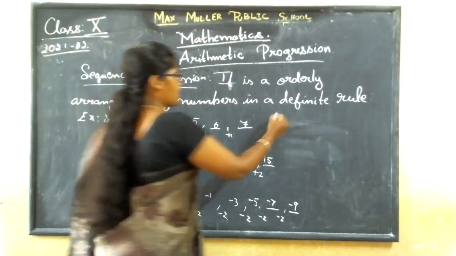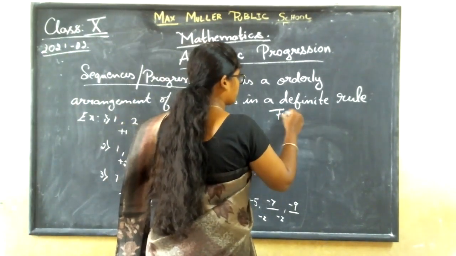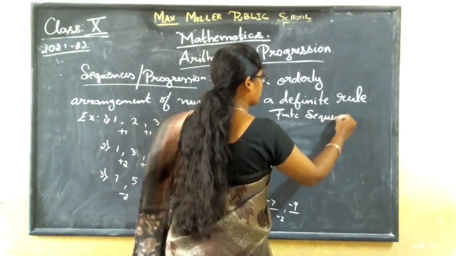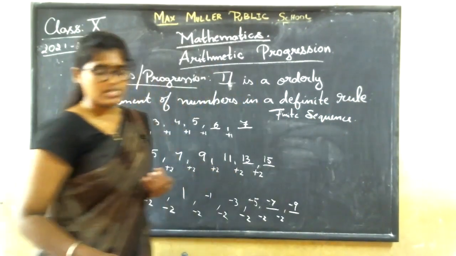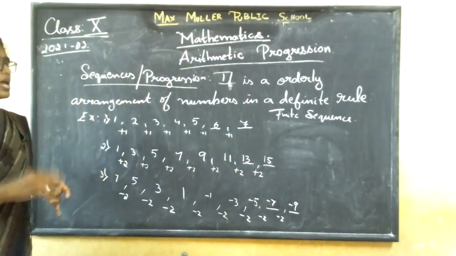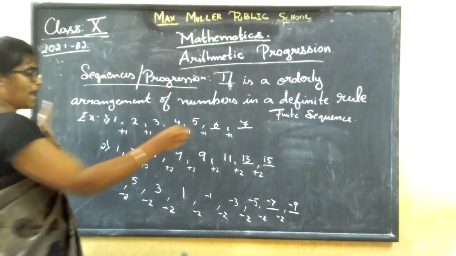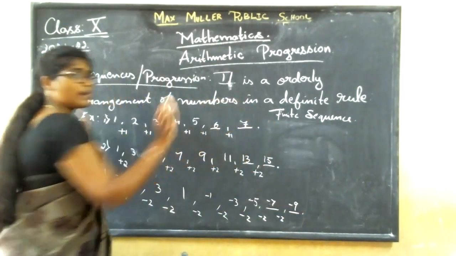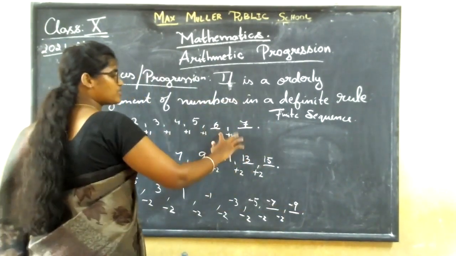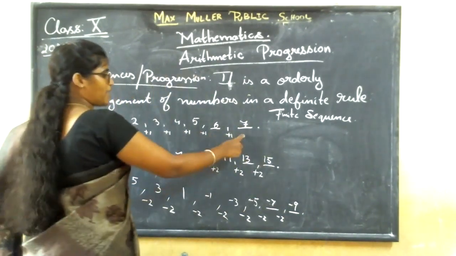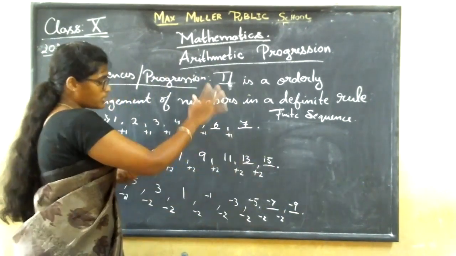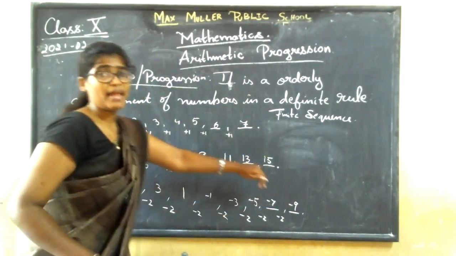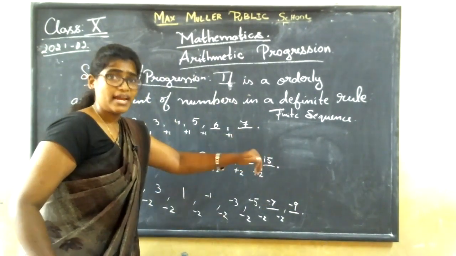So what is finite? What is a finite sequence? See, you have an end here. Correct? You have an end. The next term I do not want. Why? Because I have asked you to find out 2 terms. You have found 2 terms. Enough. So these are all finite sequences. These all are finite. It has some end.